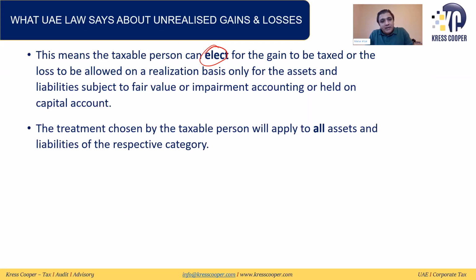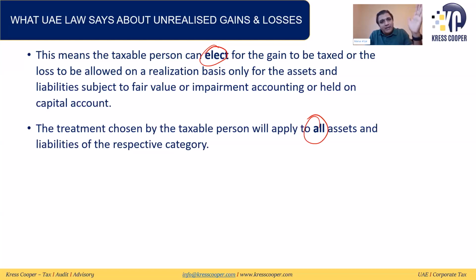Second thing, whatever treatment is chosen by the person, it will be applicable on all assets and all liabilities. We cannot say this asset's unrealized gain will be subject to tax on realization basis, and this asset's unrealized gain will be subject to tax on unrealized basis. We cannot pick and choose.